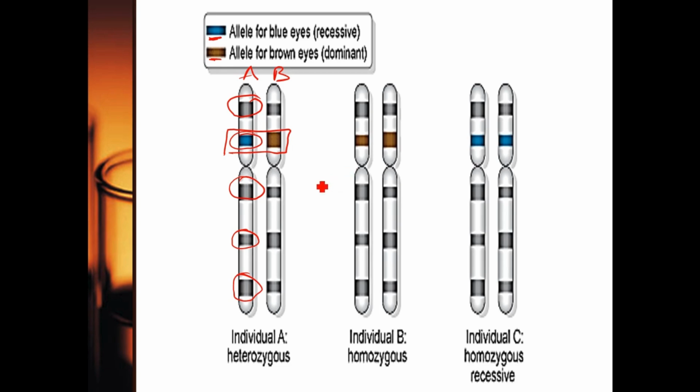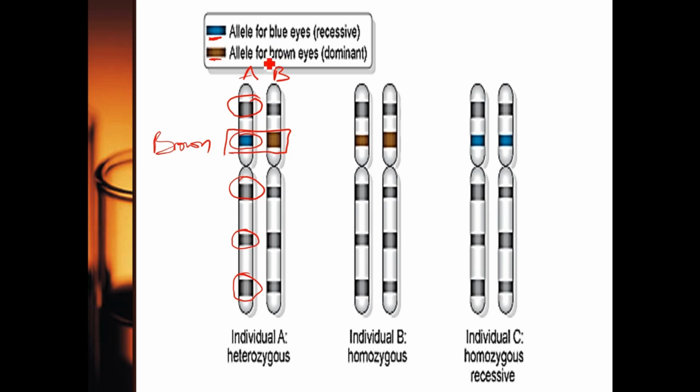What will be the color of this individual A? The eye color of this individual A is going to be what? Brown. Now think for a second, why is brown? Why is it not blue? The reason is because the allele that is dominating is a brown one because of the key.